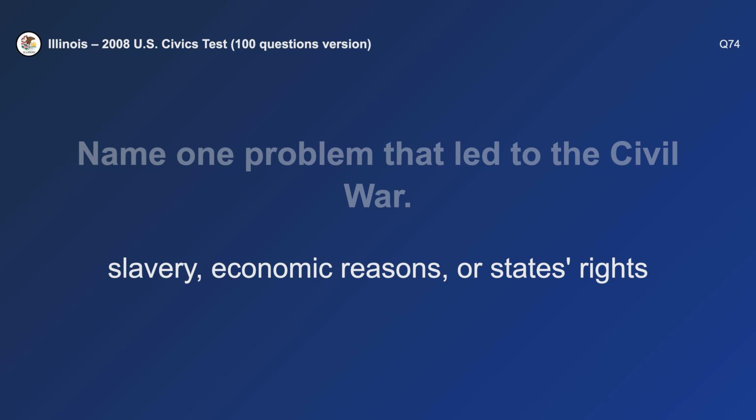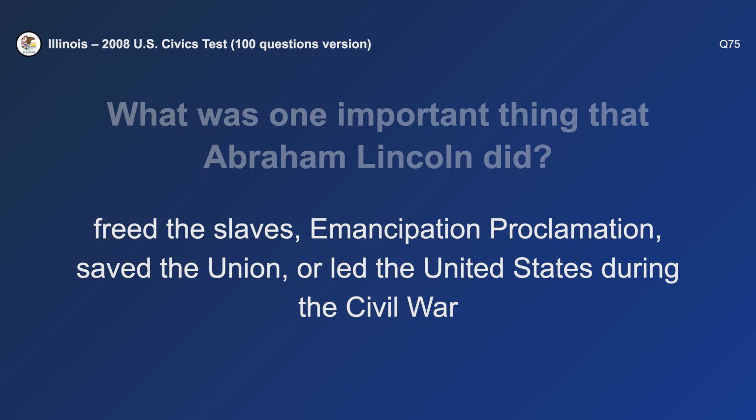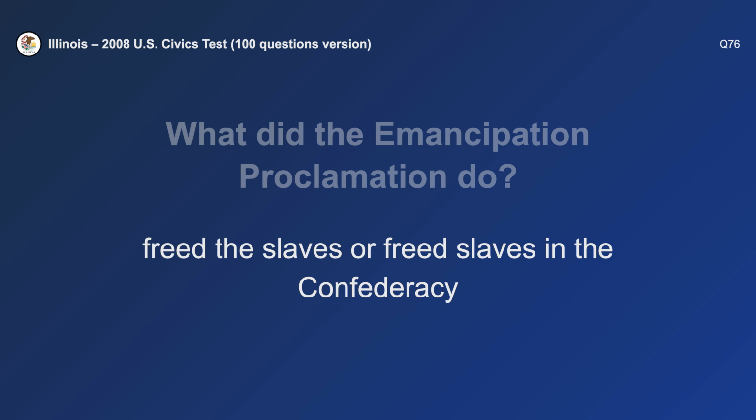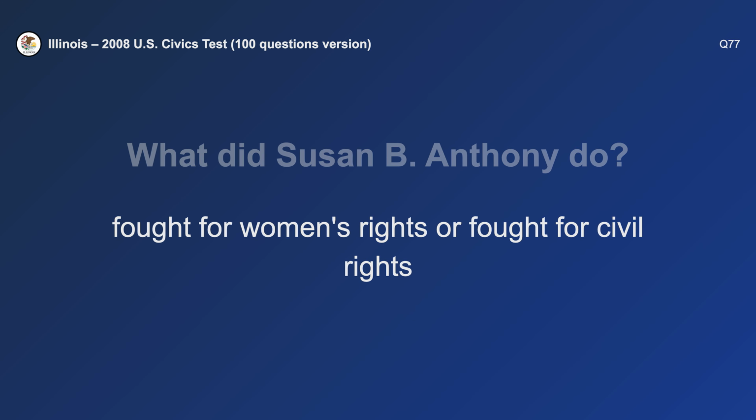Name one problem that led to the Civil War. Slavery. What was one important thing that Abraham Lincoln did? Freed the slaves. What did the Emancipation Proclamation do? Freed the slaves. What did Susan B. Anthony do? Fought for civil rights.